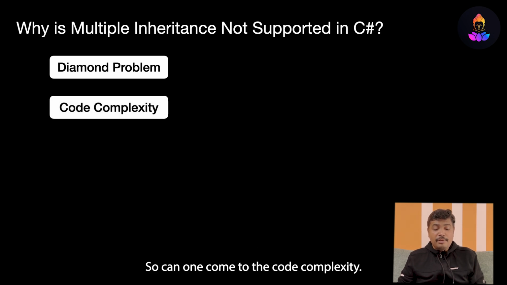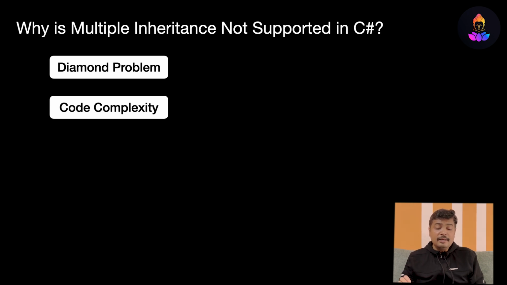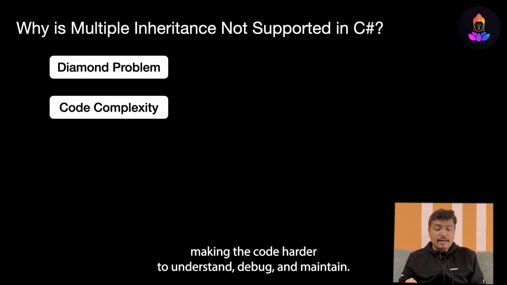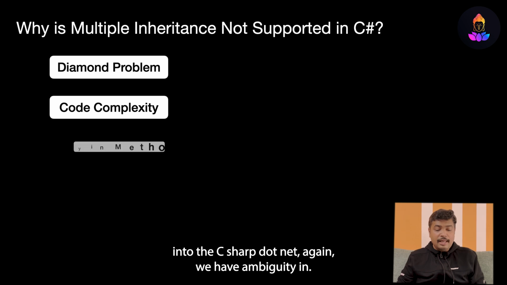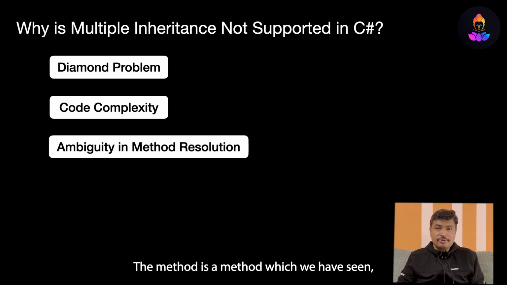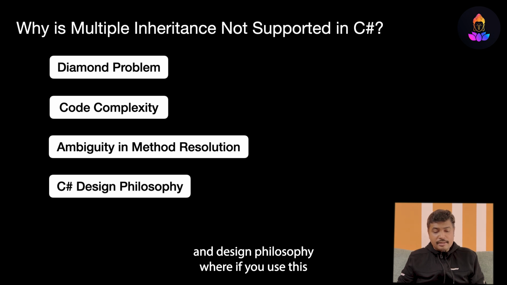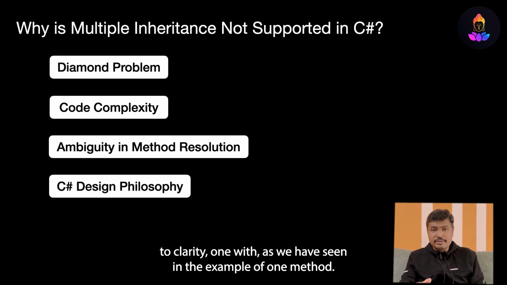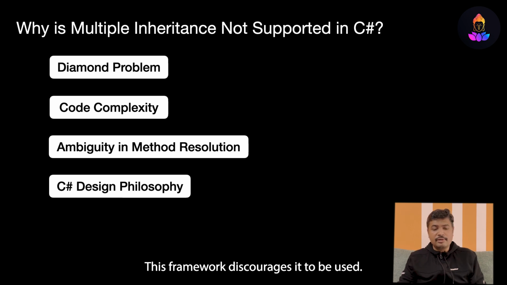The second one is code complexity. Multiple inheritance can lead to a more complex class hierarchy, making the code harder to understand, debug, and maintain. So in order to avoid it, we do not use multiple inheritance directly in C#.NET. Again, we have the ambiguity in the method which we have seen, and the design philosophy, where if you use it, clarity won't be there, as we've seen in the example of method one. So in order to avoid such design issues, the C#.NET framework discourages it.